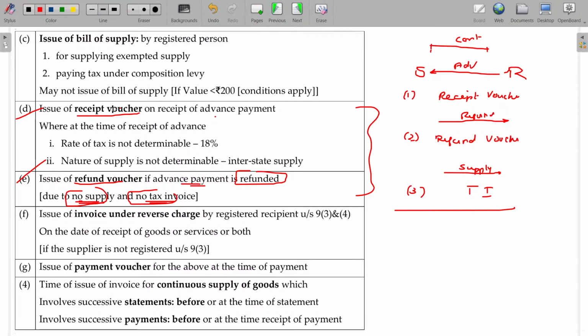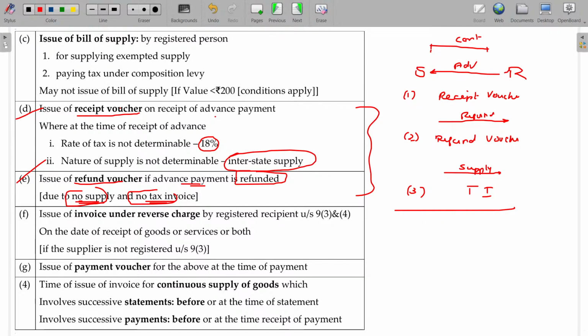In case of a receipt voucher, you are not able to find out the nature of supply of services or goods going to be done and what is the tax rate applicable for that. A default tax rate of 18% will be taken. If you are not able to find out whether it is within the state or outside the state, the default will be considered as interstate supply.